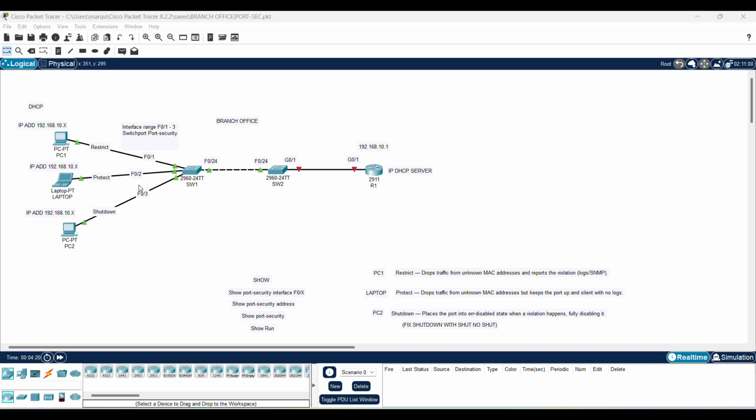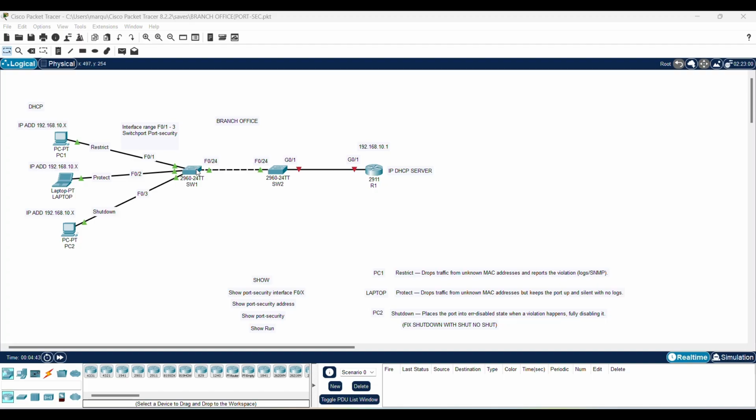And then I'm going to do shutdown on PC2. Shutdown places the port into error disable state when a violation happens, fully disabling it. And how you fix that is you do shut and no shut to bring it back.